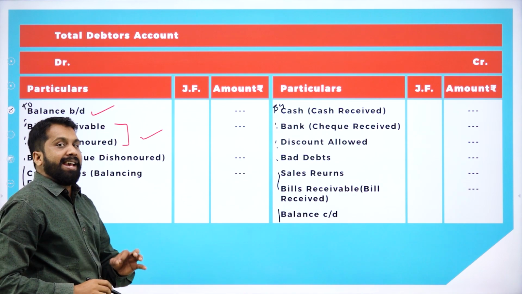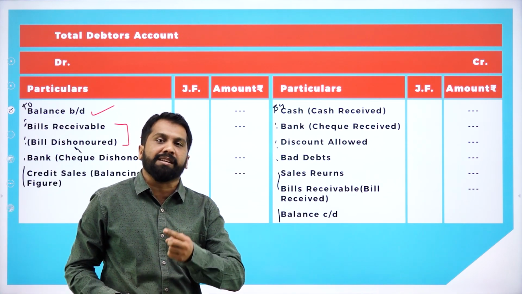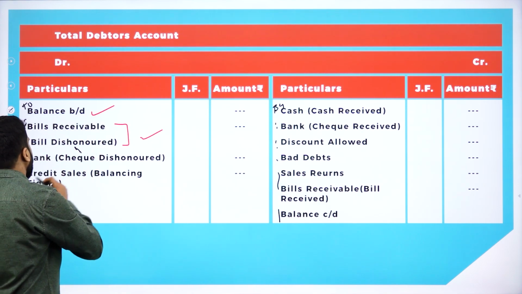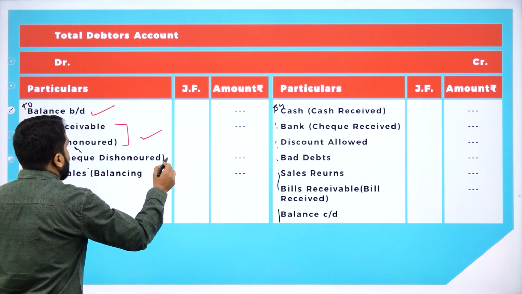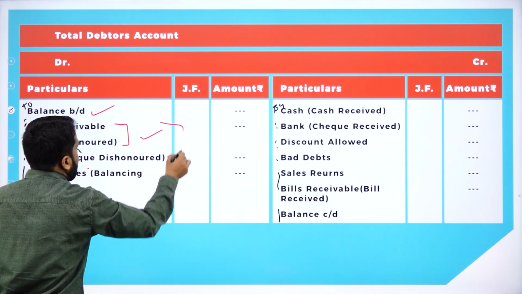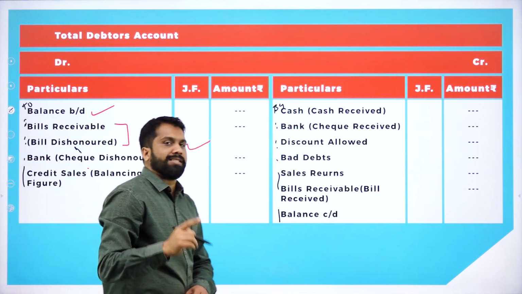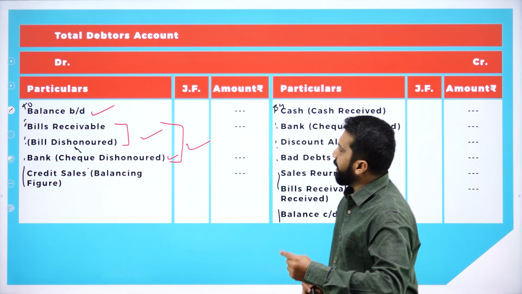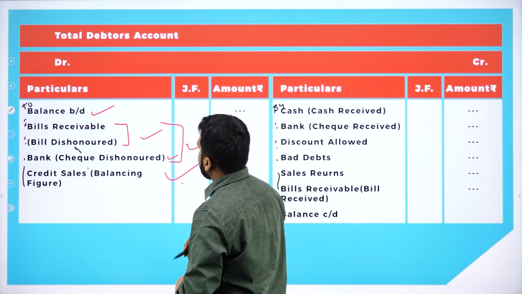Second one, any bills you have received that are dishonored, bounced, cancelled. Next, bank cheque dishonored. All are the same only. So we can call it bills and cheques dishonored. Next, your credit sales.